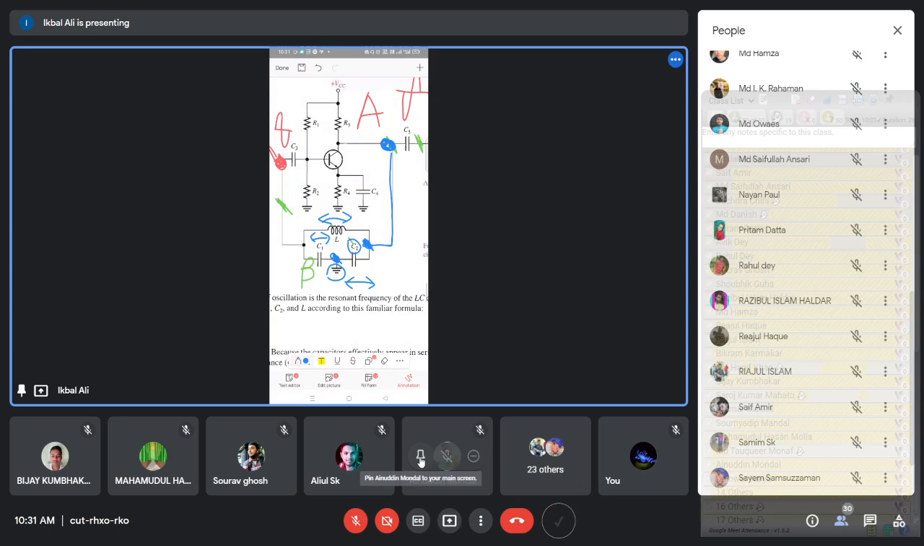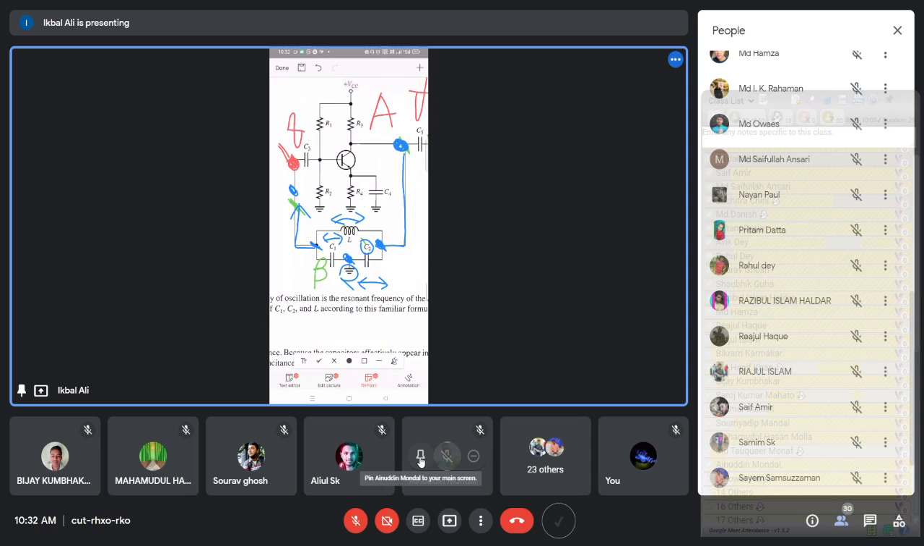So if you consider that the output voltage appears across the series combination of L and C1, then only the voltage across C1 with respect to ground is the feedback voltage, because this line is connected to the input side of the amplifier. What is the feedback voltage? The feedback voltage is this point's voltage with respect to ground, and that is across C1. You can see from this figure, that is basically across C1.